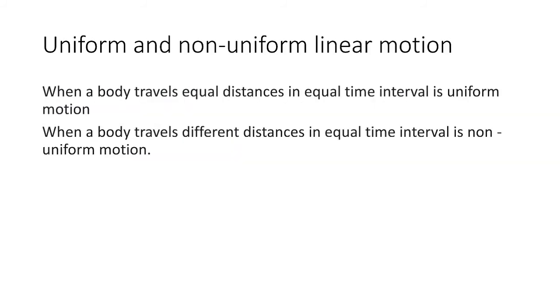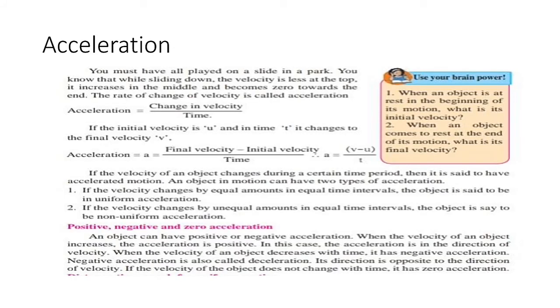The next point is uniform and non-uniform linear motion. The basic definition of uniform motion is: when a body travels equal distances in equal time intervals, it is called uniform motion, and when the body travels different distances in equal intervals of time, it is called non-uniform motion.